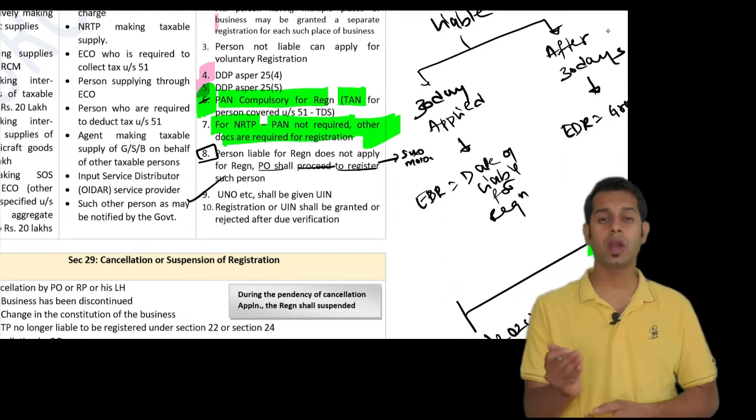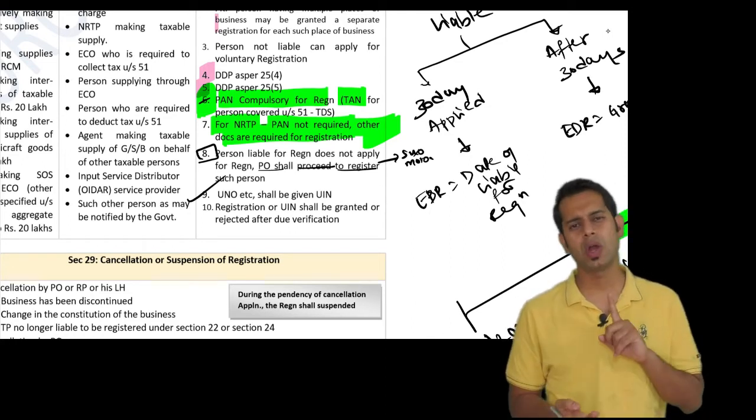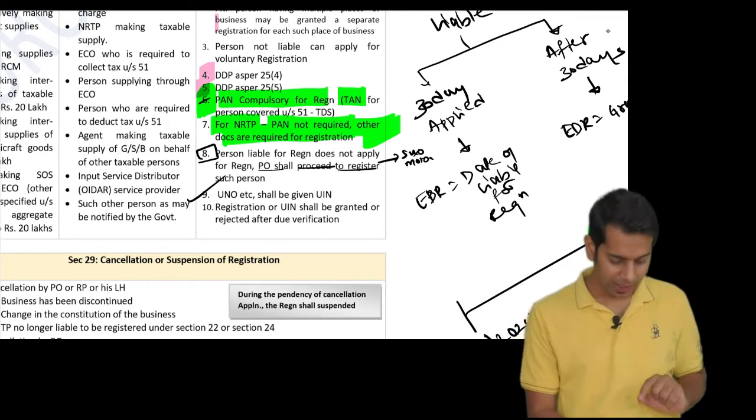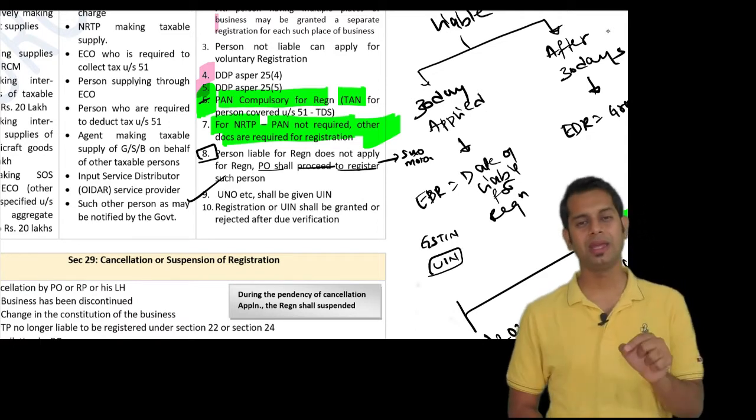Then if you are an UNO, that is United Nations Organization, or a multilateral financial corporation, etc., instead of getting a GSTN, they will give you something called a UIN.